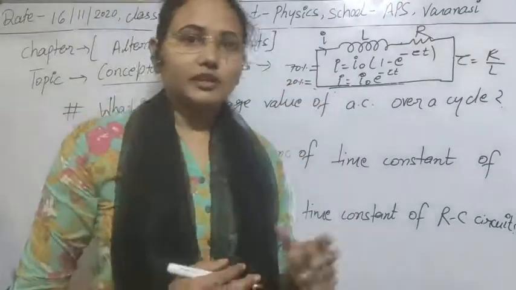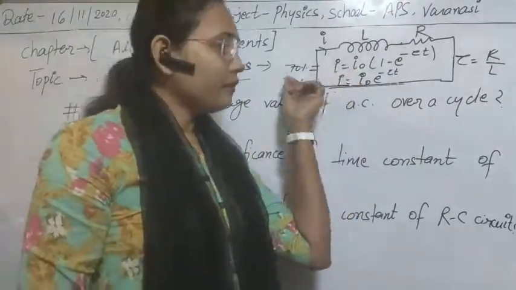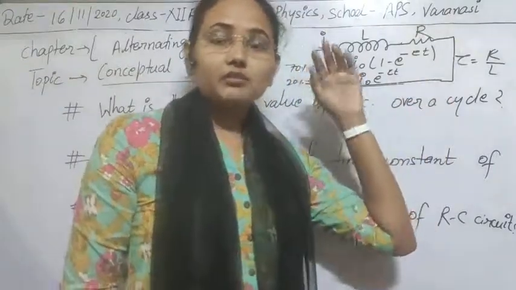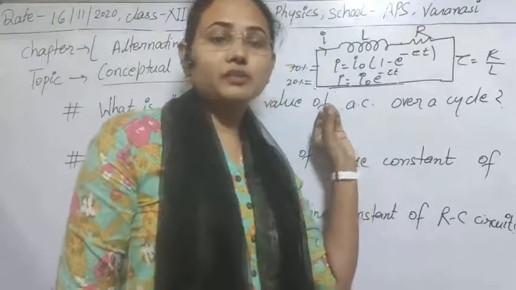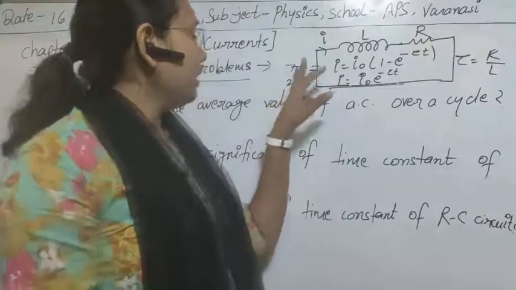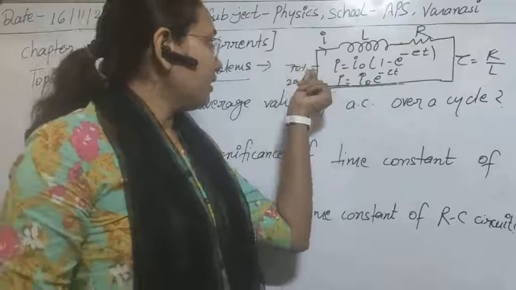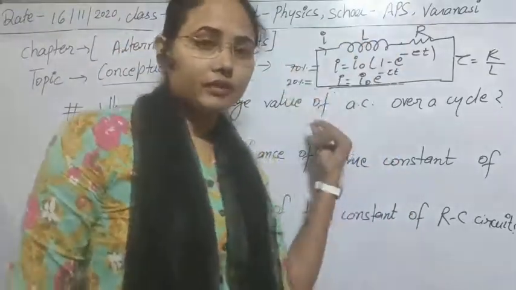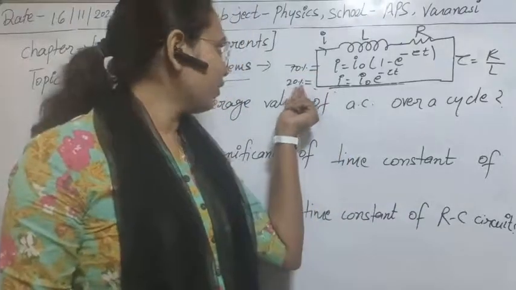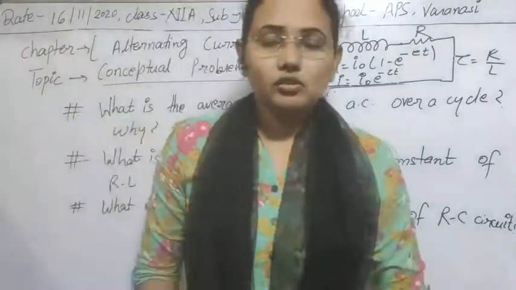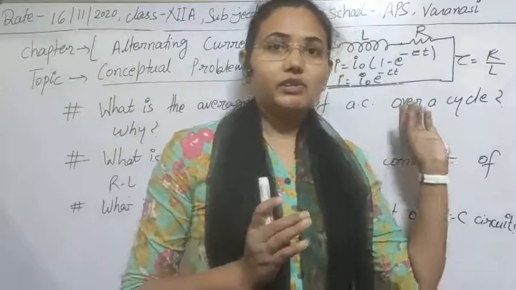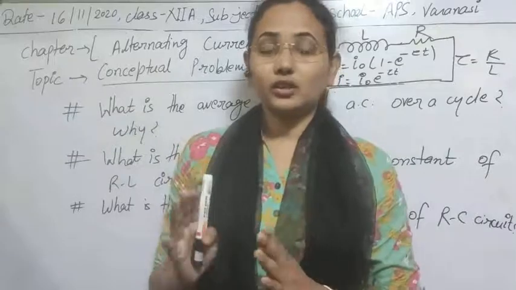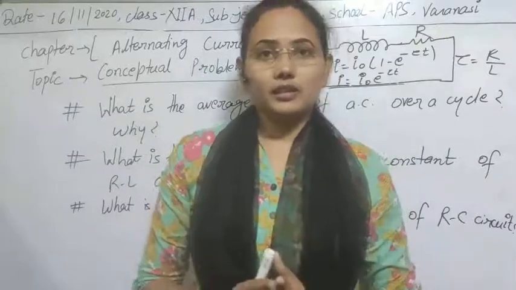So such types of circuits are very useful for us. In 15 minutes, if charging can be 70% and discharging is only 20%, then it means that within a short time, the mobile can be charged very rapidly, but it will last for a long time. So in the same sense, with the help of time constant, we can determine these types of factors, and we can use it in our daily life circuitry.